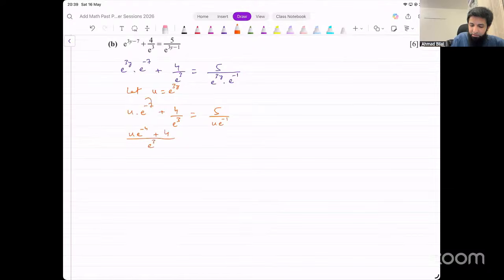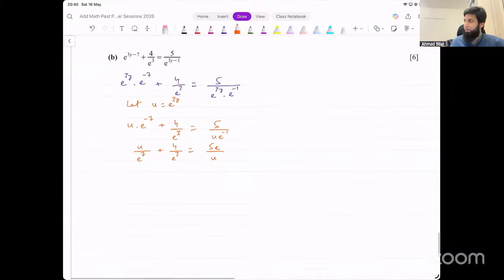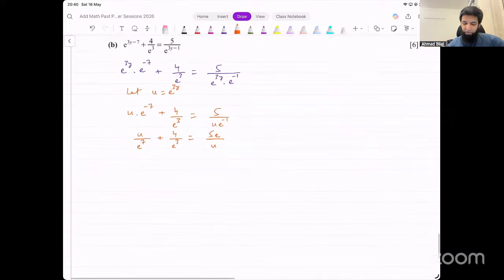You could also take this to the denominator if you want to make the powers positive. That's also fine. Let's do it that way, actually. A lot of people get confused with negative powers. Let me take that to the denominator. u over e power 7 plus 4 over e cube on the right side as well. This is negative power. I can take that to the numerator, so it becomes 5e divided by u. Okay. This is what we get.